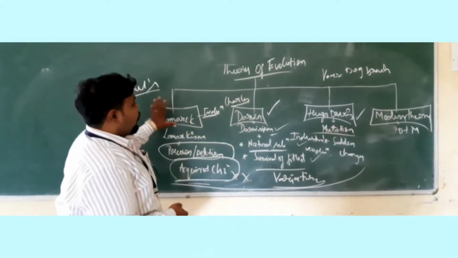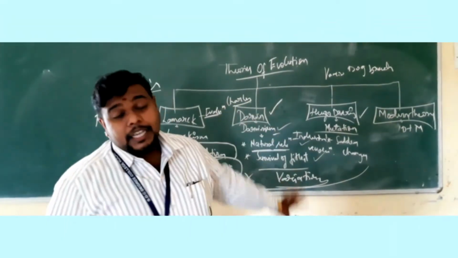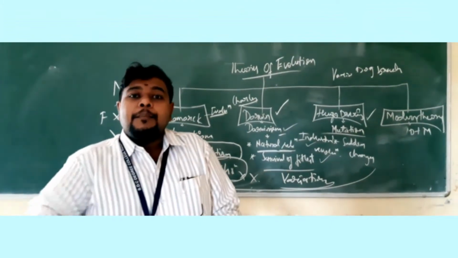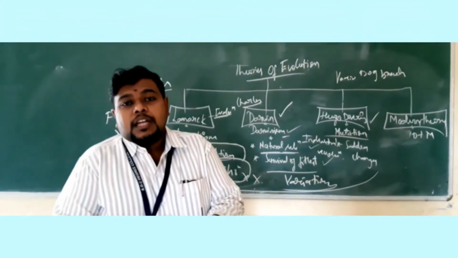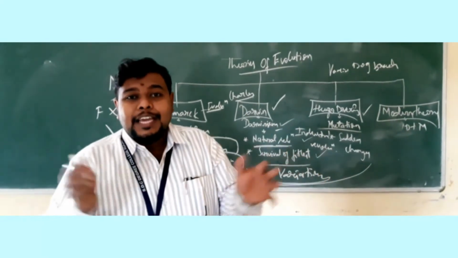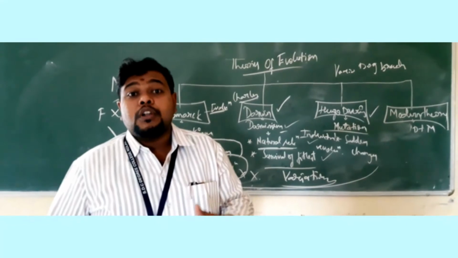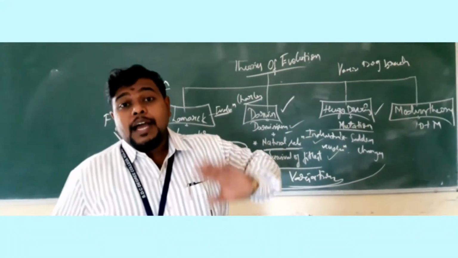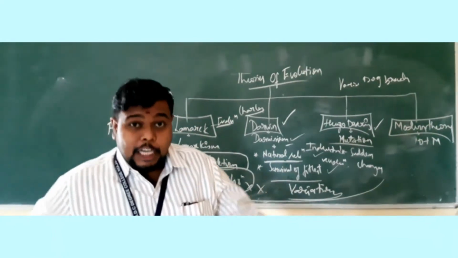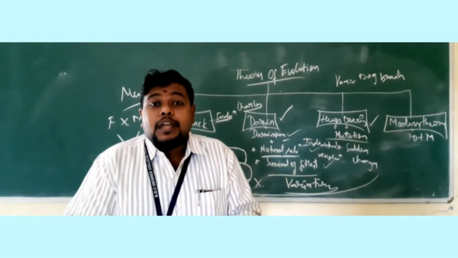So these were the first and foremost theories about evolution, and out of these three, only Darwin's theory, Darwinism, was accepted and implemented. Even neo-Lamarckism and neo-Darwinism were also put forth. That was nothing but a group of scientists who believed in Lamarck's theory putting forth a theory called neo-Lamarckism. Neo is nothing but new. Even that was not equal to Darwin's theory. Again, a new theory was proposed by another group of scientists called neo-Darwinism. They had different modifications of the major theory.